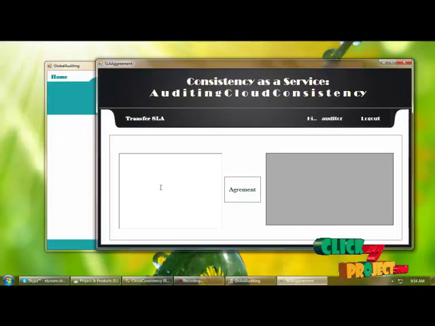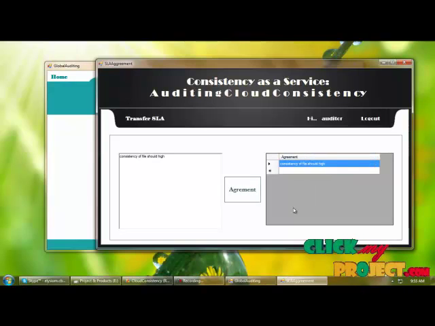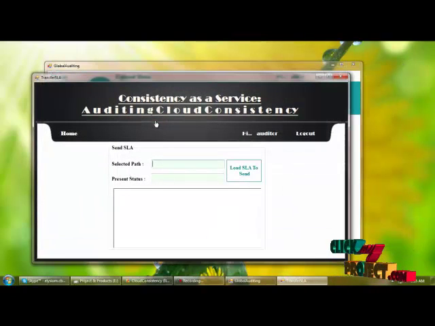So we can provide the agreement here, that is the consistency level. We can provide any agreement here, and by clicking agreement these details are saved into the database. And next we are transferring this agreement file to a cloud server.